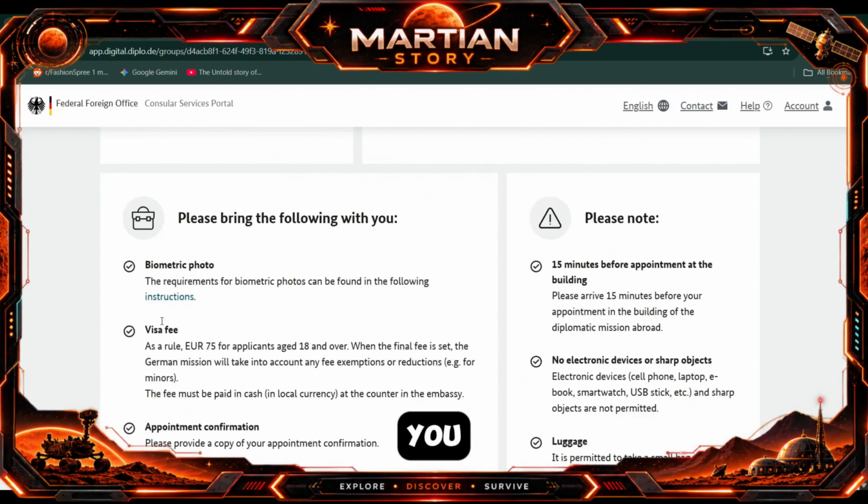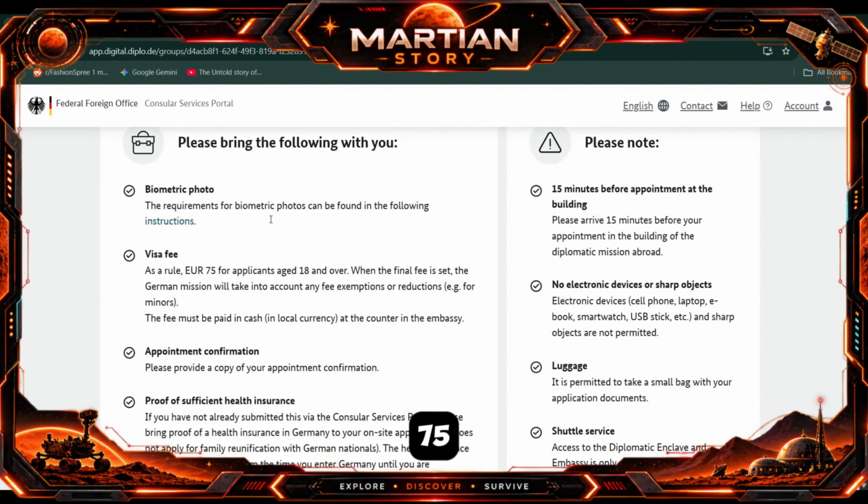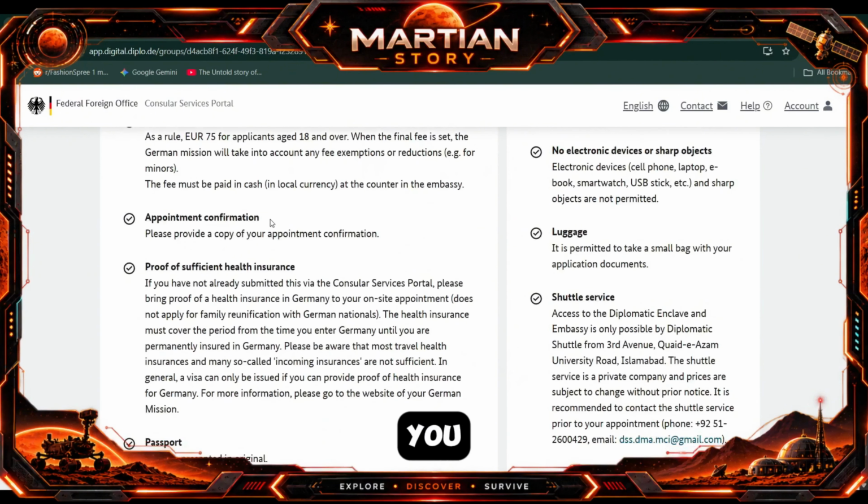I recommend three biometric photos. The visa fee is 75 euro, and you will pay the amount in your local currency. For the appointment confirmation, when you book the appointment you will get an email, and you need to print that email. I recommend you get 3 copies of that email. Then you need to provide the proof of sufficient health insurance.